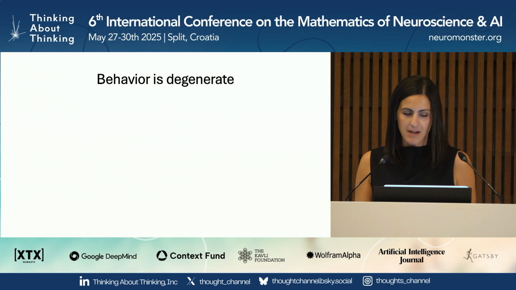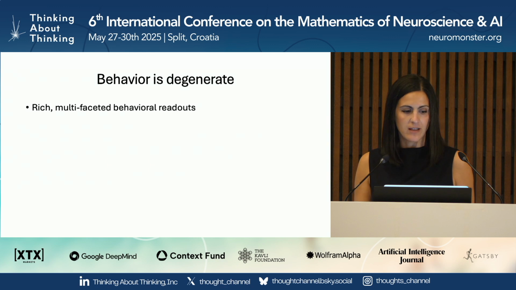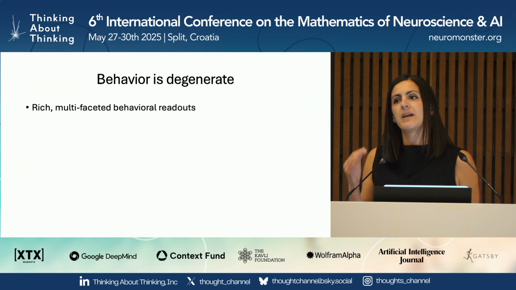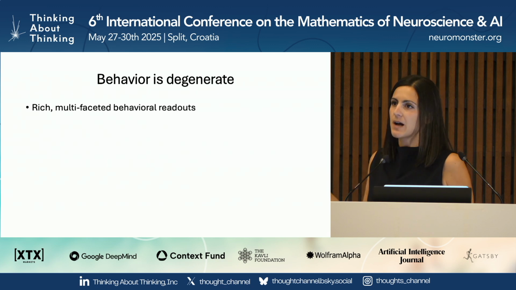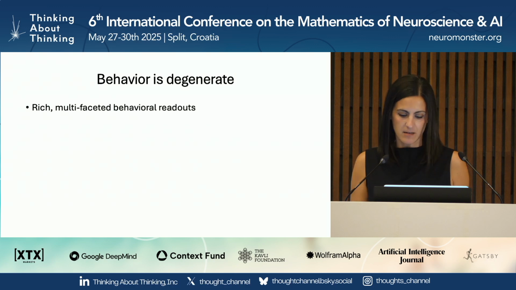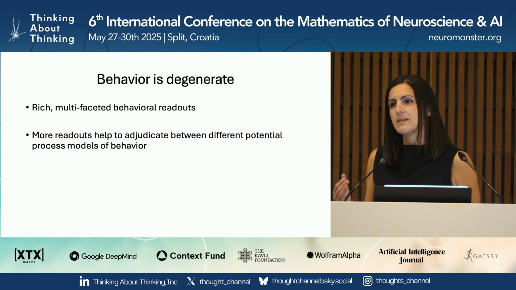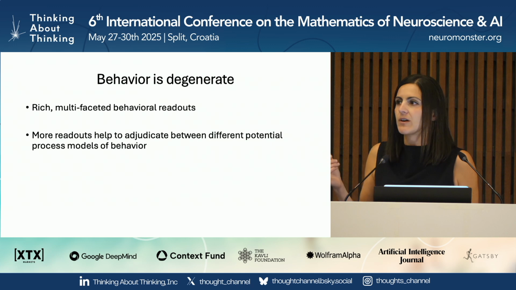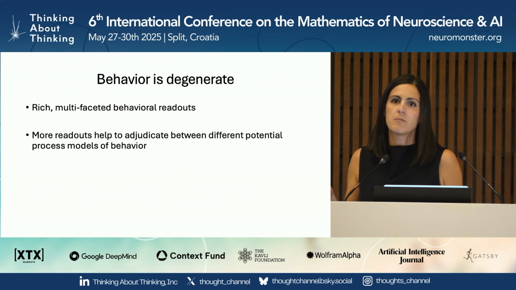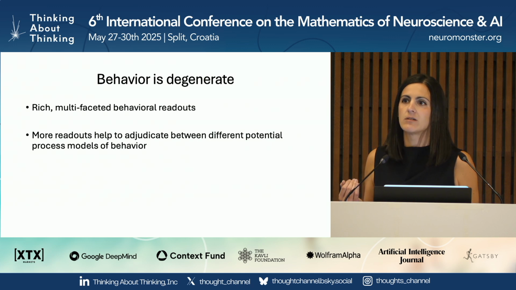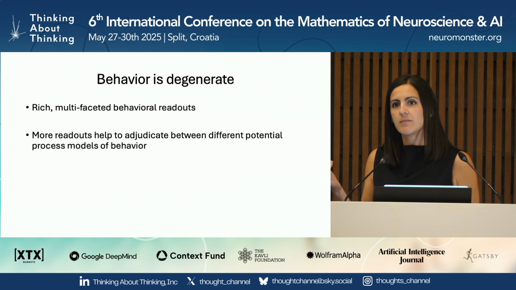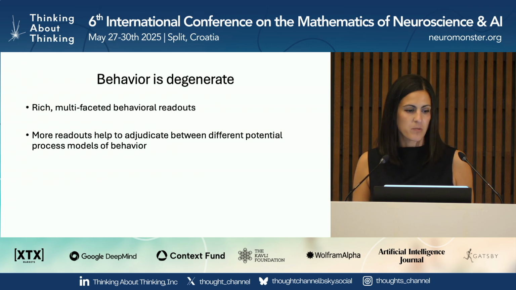So one of the things that my lab has tried to do to gain traction on this is really look at behavior in as many different ways as possible. So we use rich, multifaceted behavioral readouts, and the hope is that the more ways that we look at behavior, the better we can adjudicate between competing psychological process models. And so this has been an ongoing effort in my lab for several years, and I'm just going to show a couple of examples to try to give a sense of how we try to approach this problem.